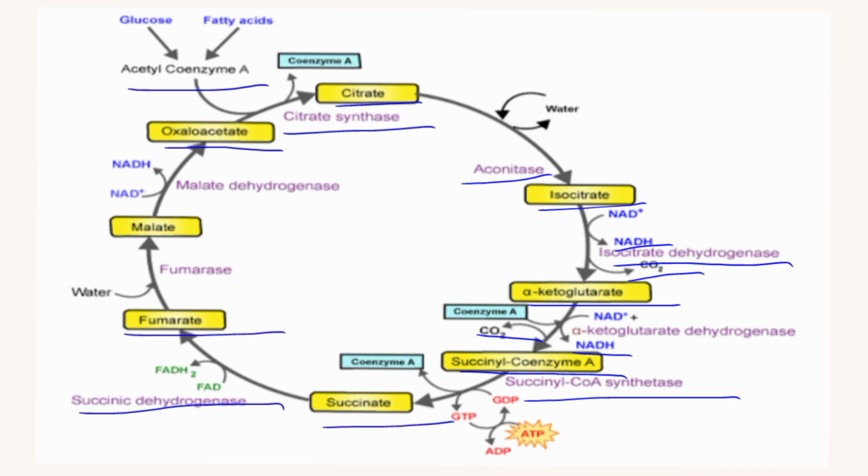Fumarate is converted to malate by the action of the enzyme fumarase. Malate is then oxidized to oxaloacetate by the enzyme malate dehydrogenase. The third and final synthesis of NADH occurs at this stage.